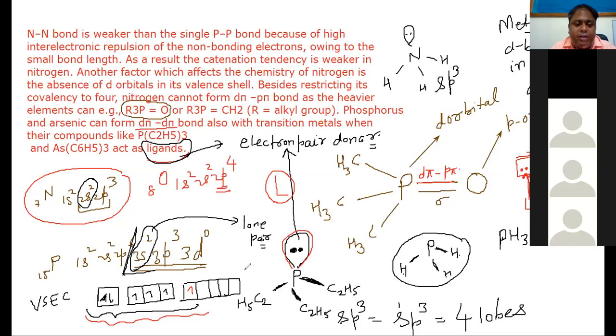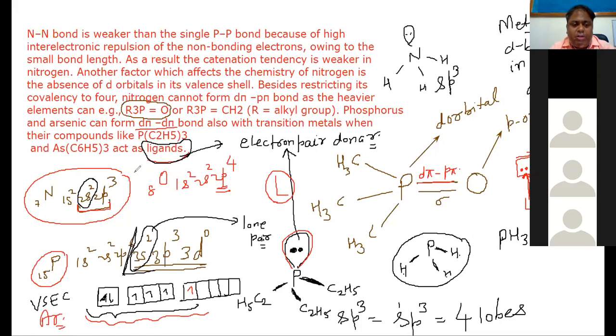So this is only possible in the case of phosphorus and arsenic. d pi is not possible in the case of nitrogen, because nitrogen only contains p orbitals. There is no provision of a d orbital. So d pi is possible for phosphorus and arsenic.